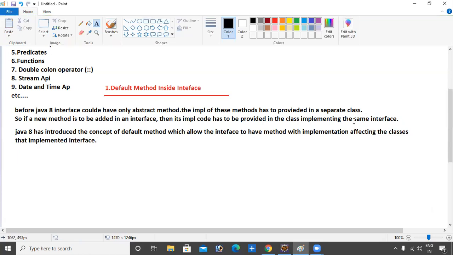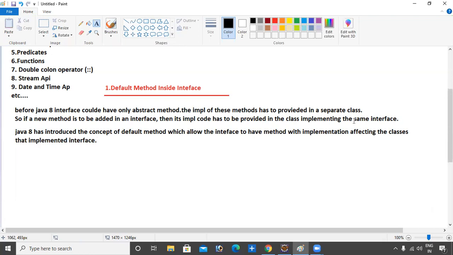So Java 8 introduced one beautiful concept called the default method, which allows the interface to have a method with implementation.